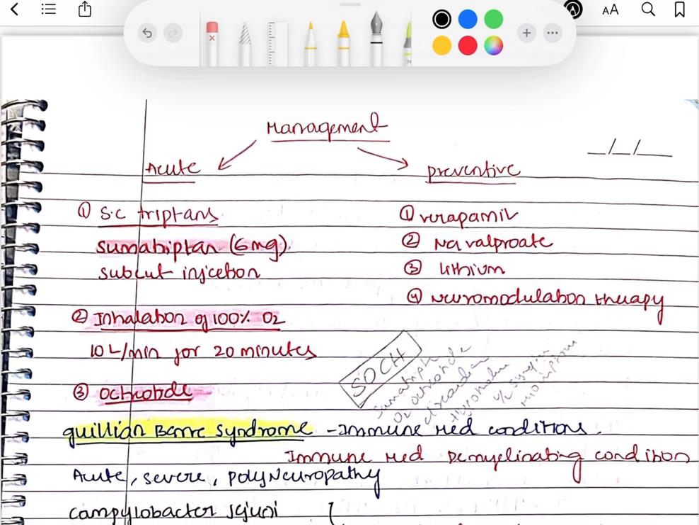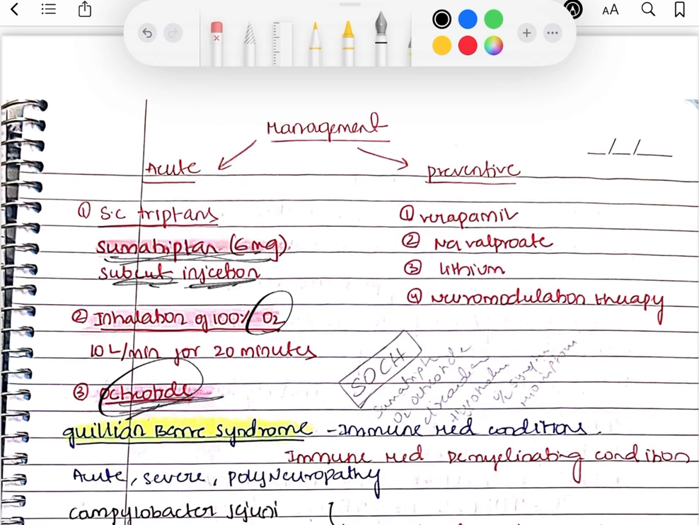Right, coming to the management. So for this acute cluster headache, you will give them sumatriptan and also inhalation of oxygen and octreotide. Subcutaneous triptans, which is sumatriptan, can be given as a subcutaneous injection. So that is for the acute cluster headache, and also inhalation of 100% oxygen, so 10 liters per minute for 20 minutes, and then octreotide. In this cluster headaches, you can give them verapamil, sodium valproate, lithium, and the neuromodulation therapy.